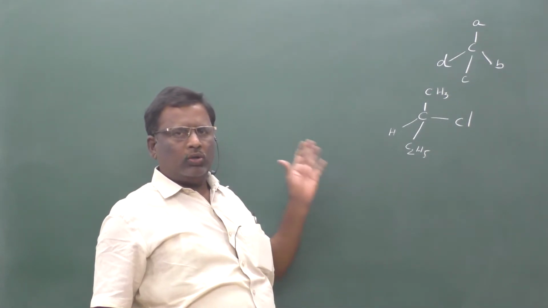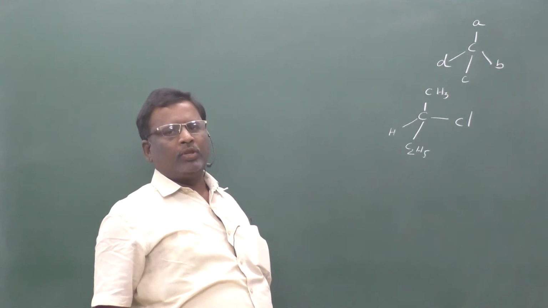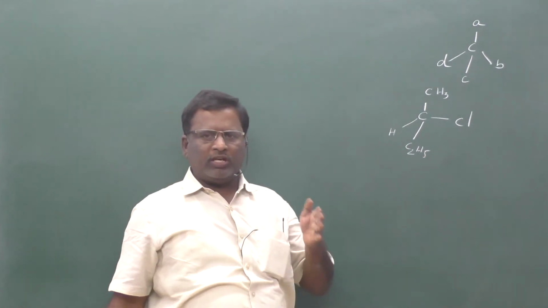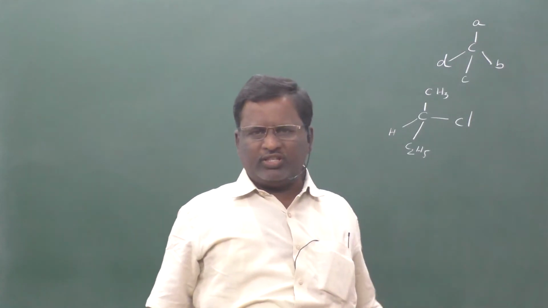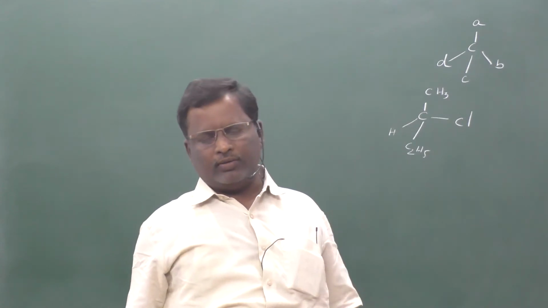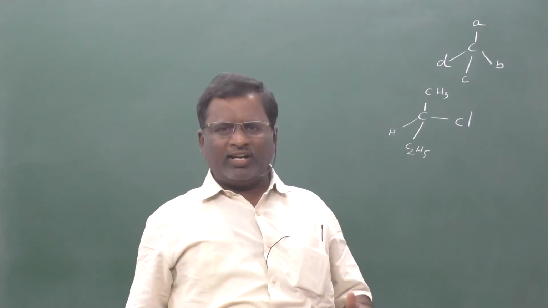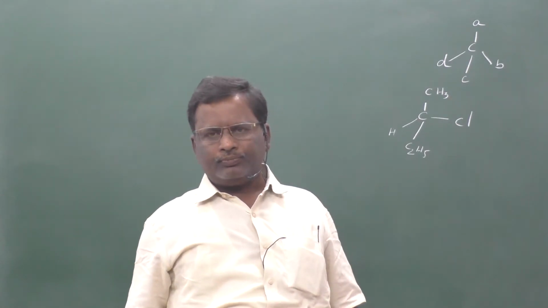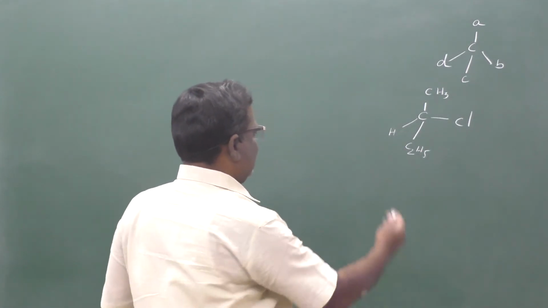Now it will show optical activity. What is meant by optical activity? Any structure having an asymmetric carbon, which is said to be a chiral carbon, will exhibit these optical properties. What is the optical property? This isomer will have 2 structures, and the other structure is its mirror image.